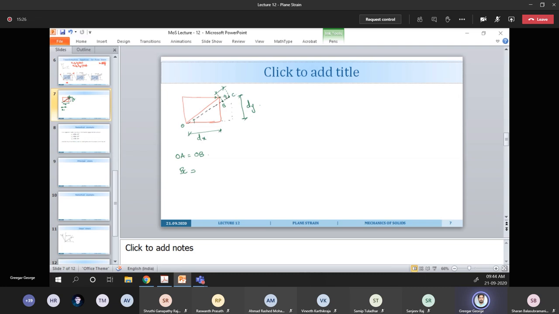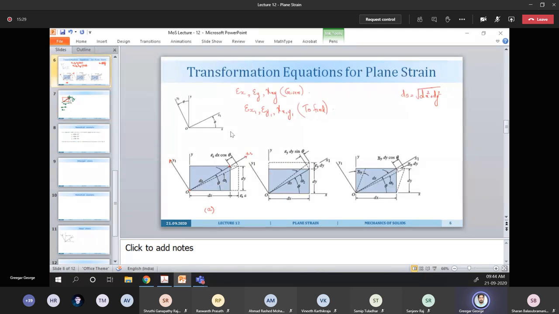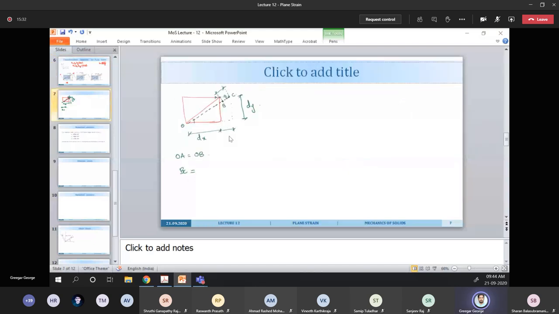AC is epsilon x dx, this element up to here. So BC will be AC times cos theta, that is epsilon x dx cos theta.